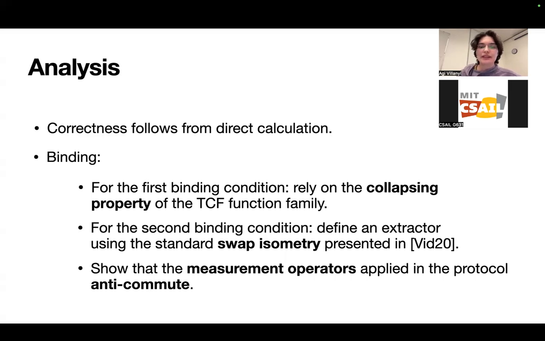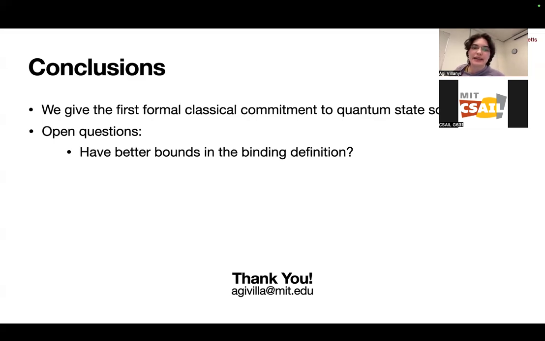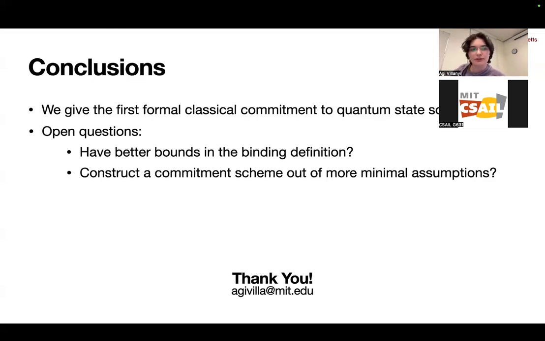And really the challenge there is to show that the measurement operators that are applied in the protocol anti-commute. And that's why we need to make sure that there's not actually any leakage. Okay, so we give the first formal classical commitment to quantum state scheme. There's a few interesting open questions. So our binding definition actually assumes that you have senders that are accepted with high probability. And so to achieve this, we need to repeat the protocol many times sequentially. So an open question is, can this be improved?